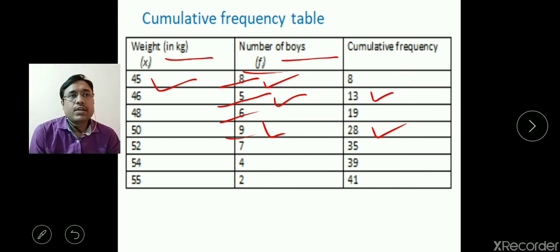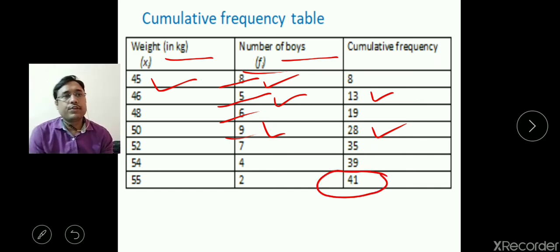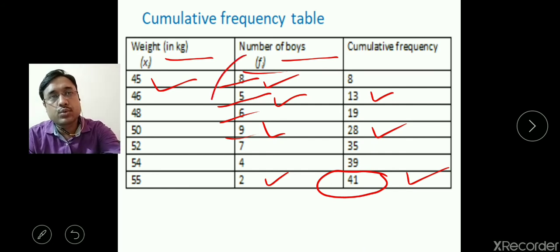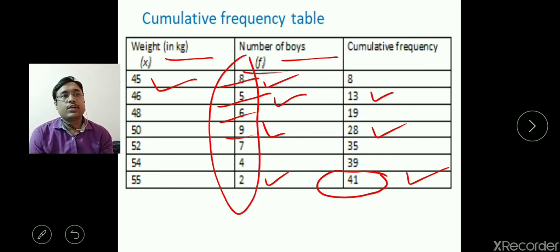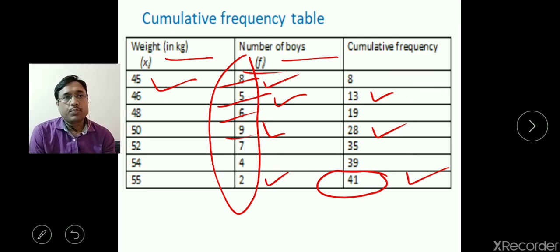This way we form the cumulative frequency, and the last row of the cumulative frequency shows the total of the frequency, because you get it at the last only when you add all the frequencies. When you add the whole frequency, then only you get the total of frequency, and that is called the cumulative frequency.